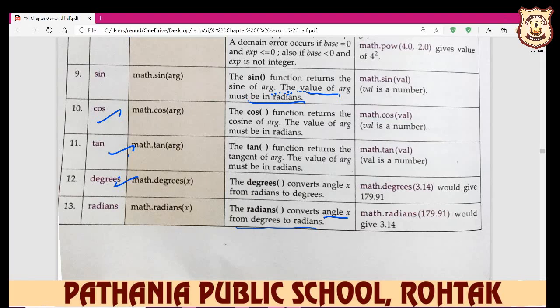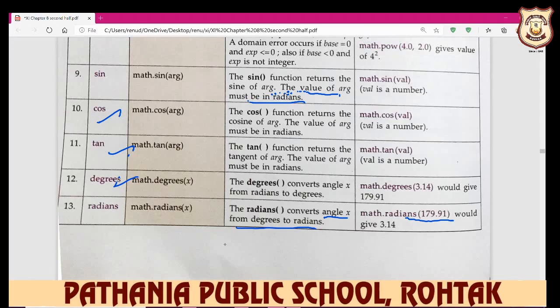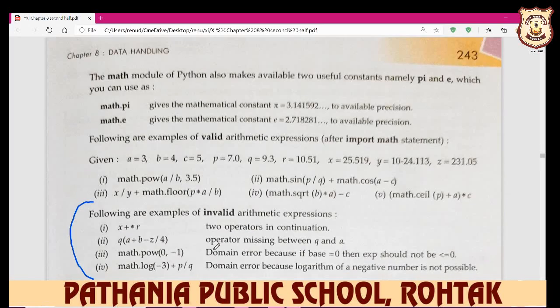So math.radians of 179.91 would give 3.14. So it displays the radians of the degree. Okay, so the math module of Python also makes available two useful constants, namely pi and e. Here e means exponentiation, and pi you everyone know is 3.14, 22 by 7, which you can use as math.pi.